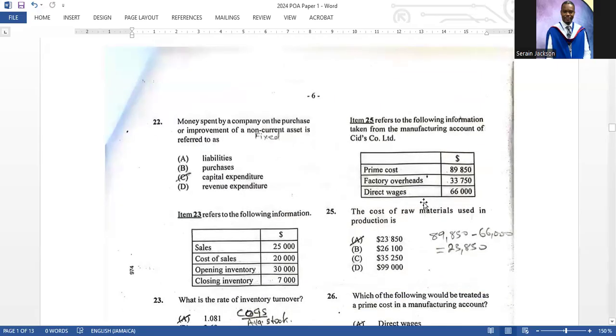Item 25 refers to the following information taken from the manufacturing account of CID's Company Limited. The cost of raw material used in the production is, right? And so you see my work in there.